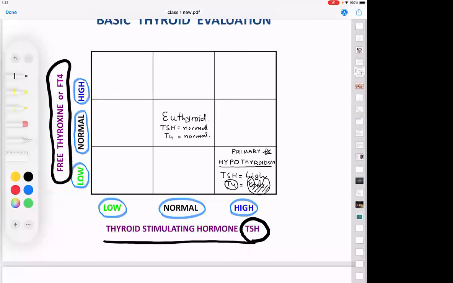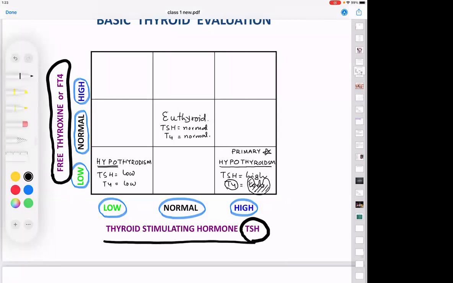Now tell me, if this is primary hypothyroidism, then what will this box be? This box has low TSH, low T4. So is it hypothyroidism or hyperthyroidism? What is your opinion? Hypothyroidism. Very good. Why did I say hypo?